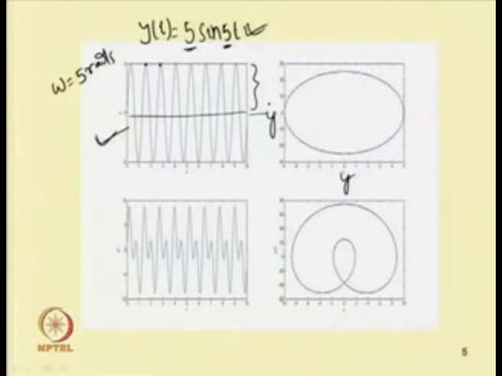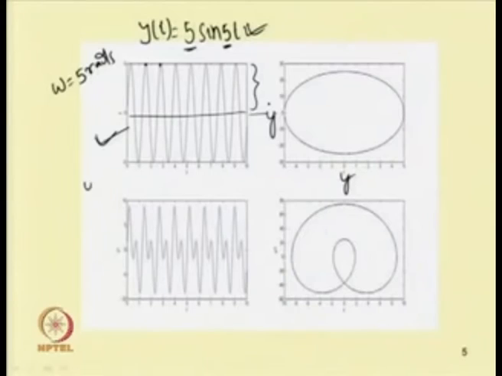So, instead of taking a single frequency response, if you take two frequencies, for example, let me take y 1 equal to, same as before, 5 sin 5 t. In addition to this, let me take another term, that is sin 10 t. Here the first frequency is 5 and the second one is 10. In the previous example, omega equal to 5.